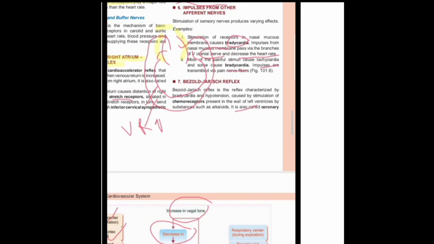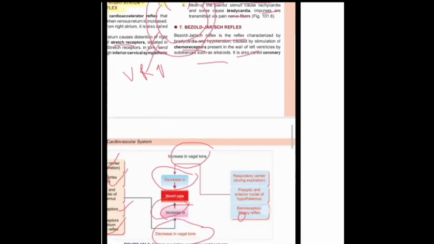Then the Bezold-Jarisch reflex, named after the scientists who described it, occurs when there is stimulation of the chemoreceptors present in the wall of the left ventricle by alkaloids.